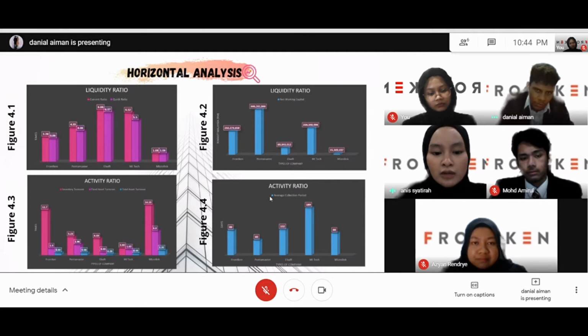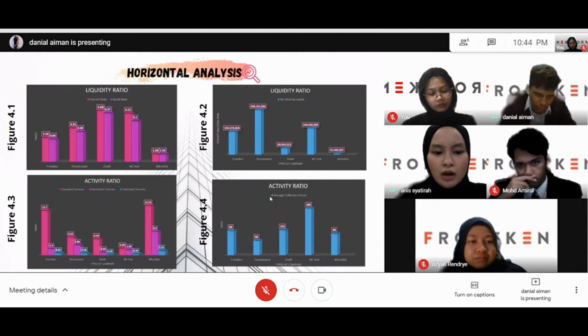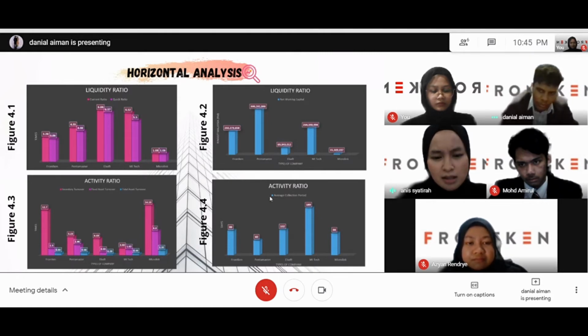Moving on to the activity ratio, as you can refer to in figure 4.3, the highest inventory turnover among the 5 companies is Microlink, which is 14.13 times. Next, for fixed asset turnover, among the 5 companies, the highest was Microlink with 6.8 times. Besides that, for total asset turnover, the best one was from Microlink, which is 1.35 times. Last but not least, for the average collection period, in figure 4.4, the lowest among the 5 companies is Pentamaster with 60 days.